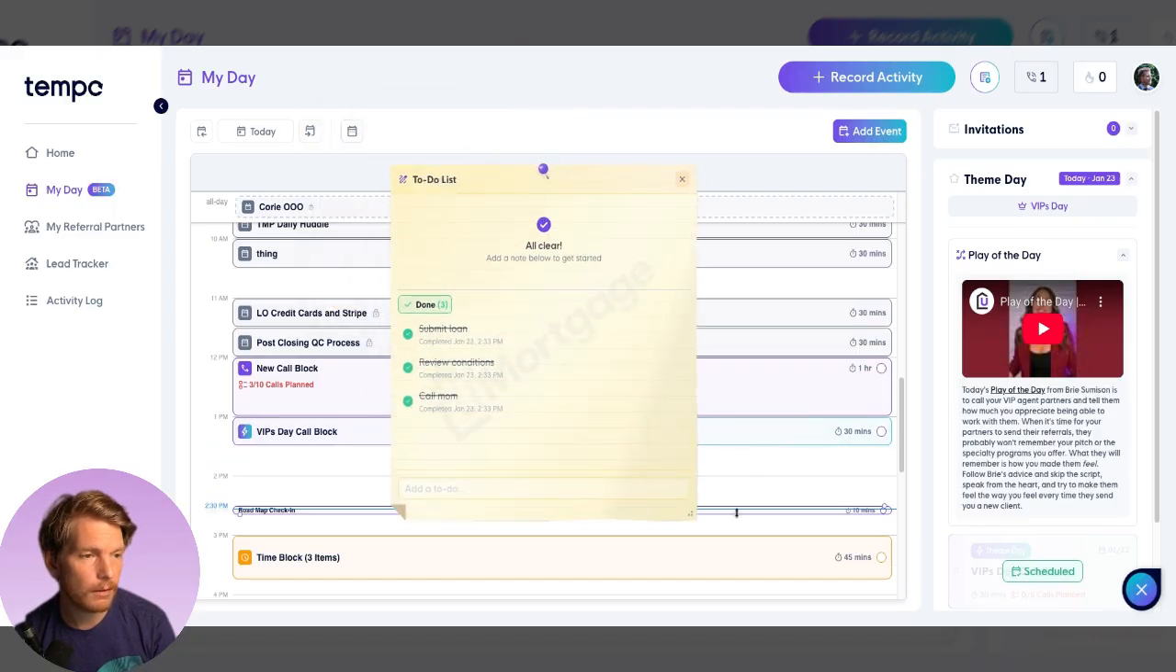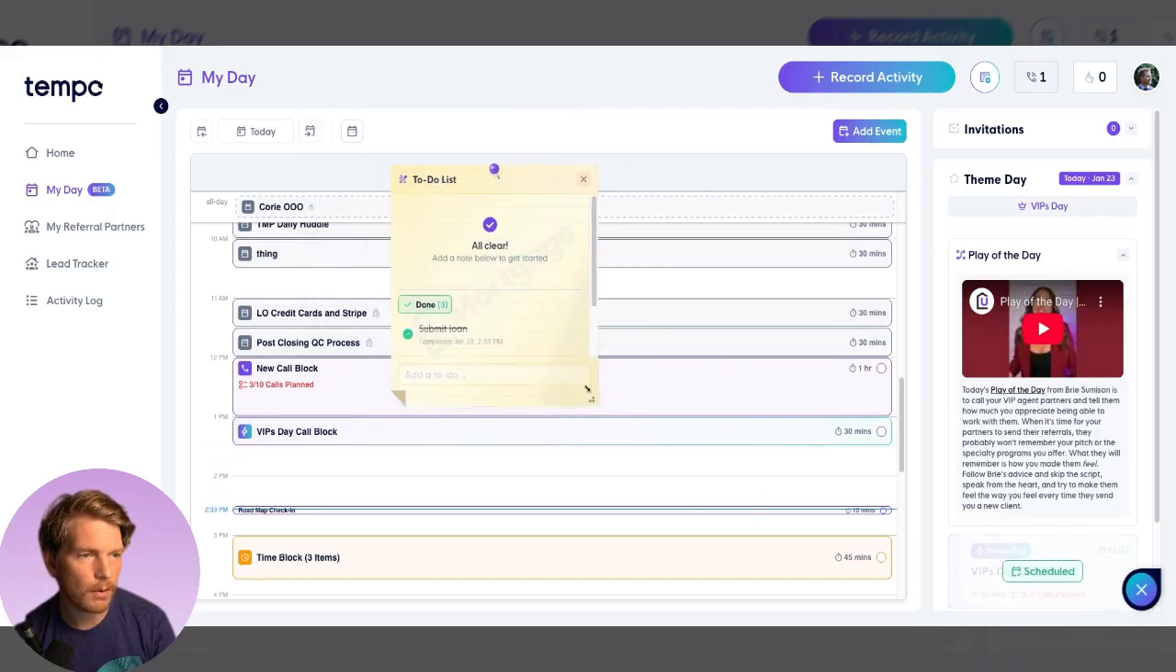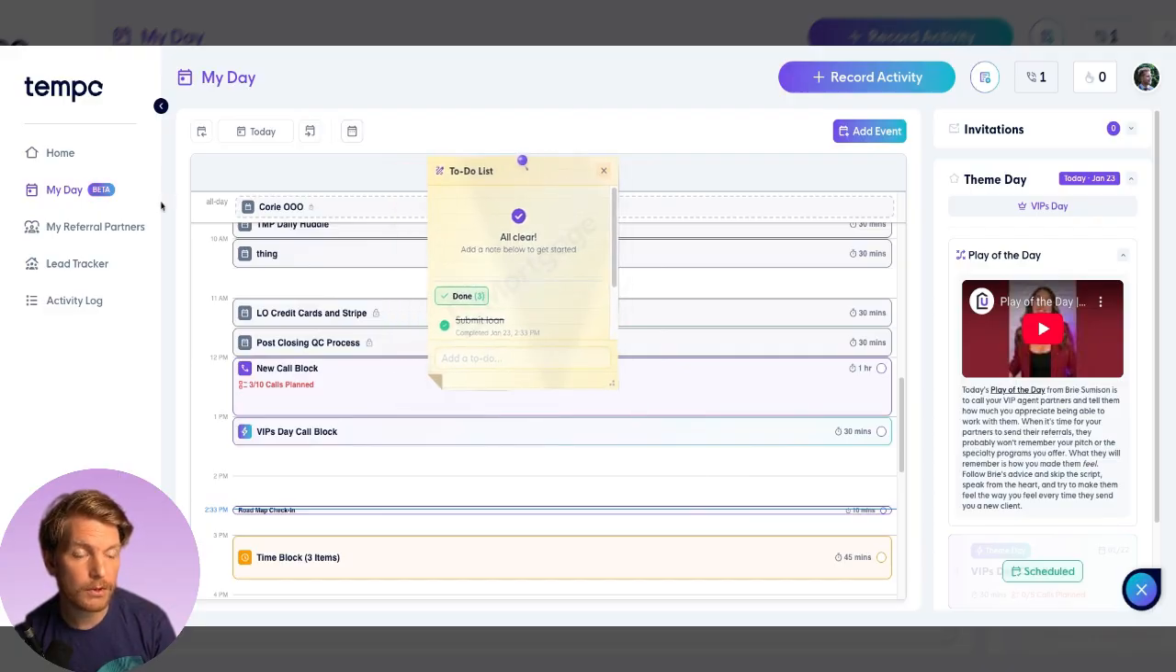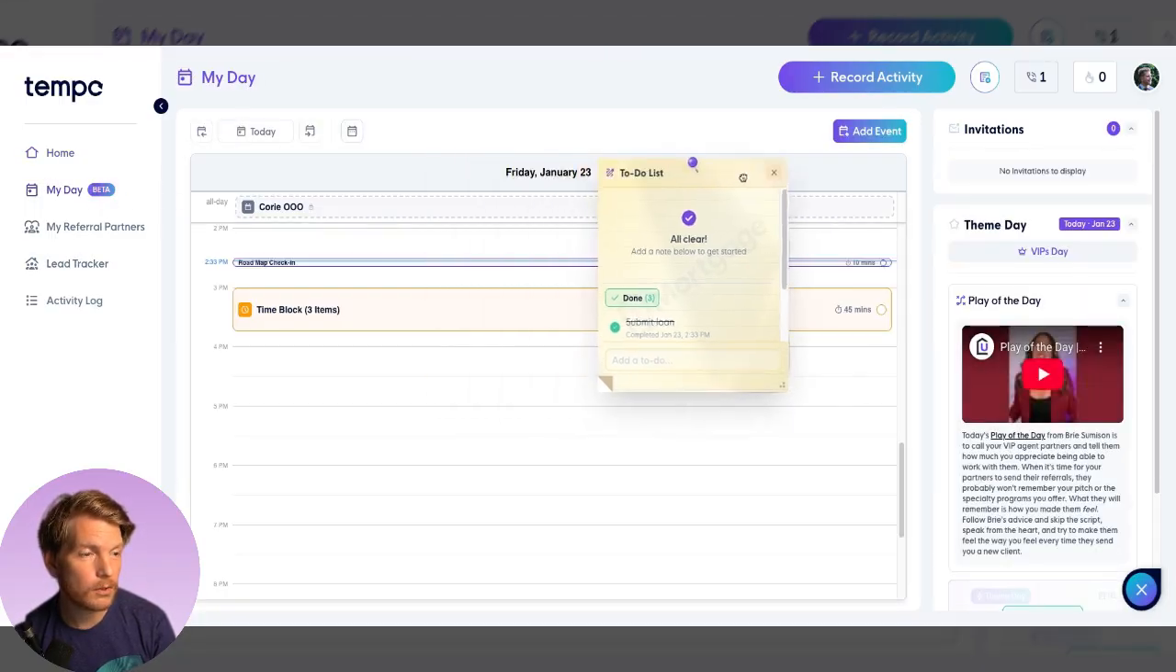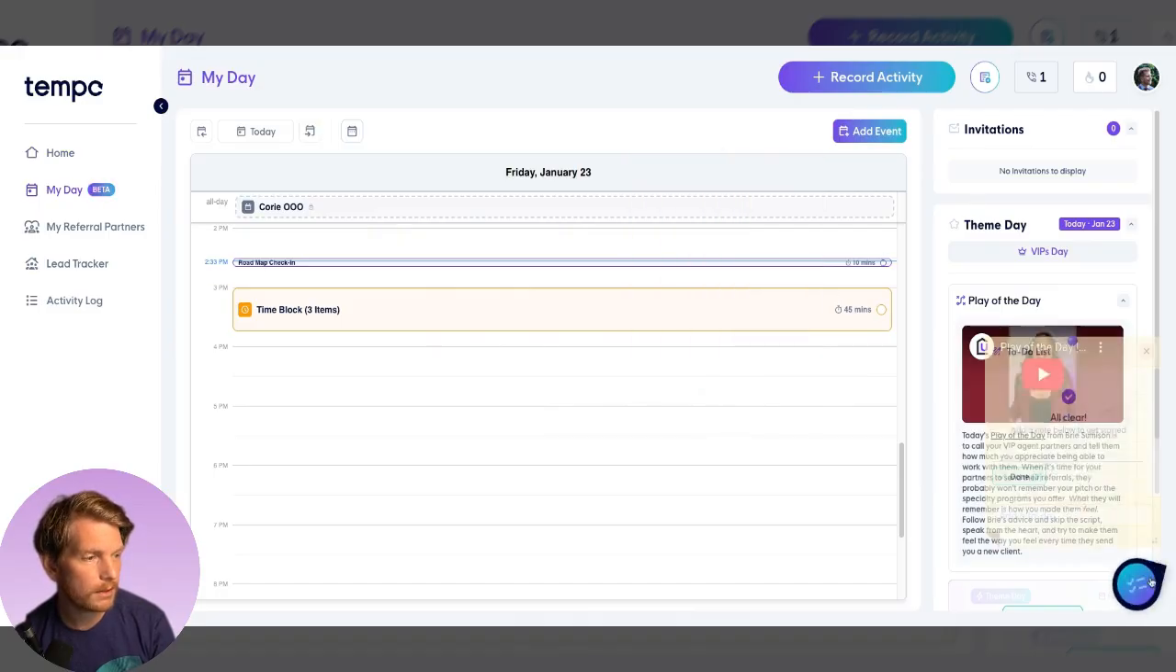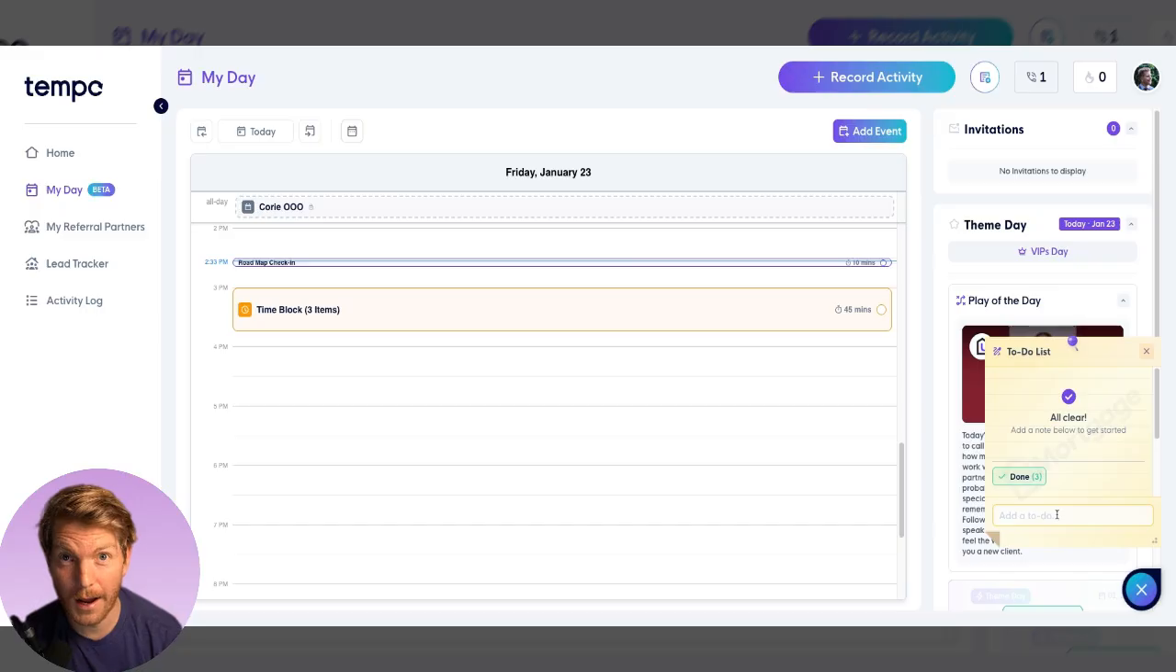You can expand it. You can make it smaller. If you do move it around your screen, it will stay in place no matter what screen you're on. So super nice. If you want to get rid of it, you just click the X and it goes right back to here. I made this for myself. I didn't make this for you. I made the to-do list for myself because that's how my brain operates. I always need some sort of scratch pad.